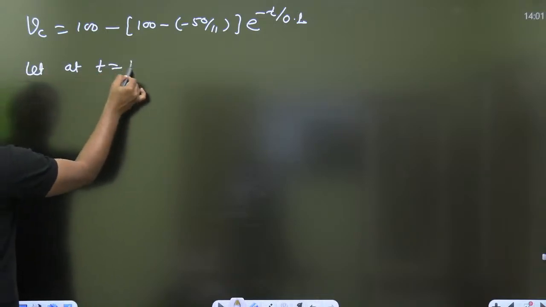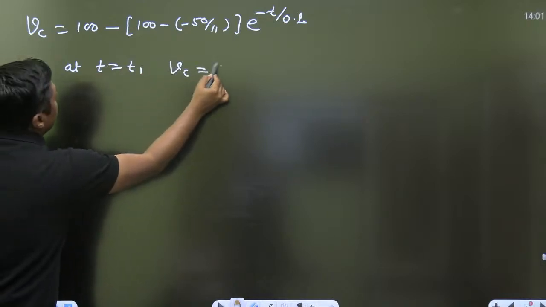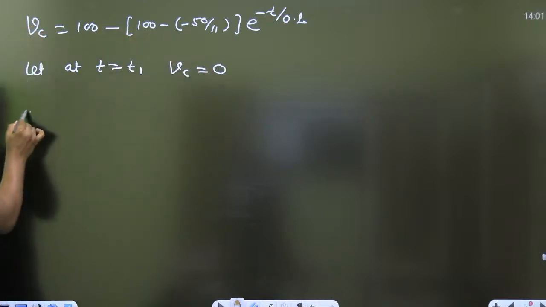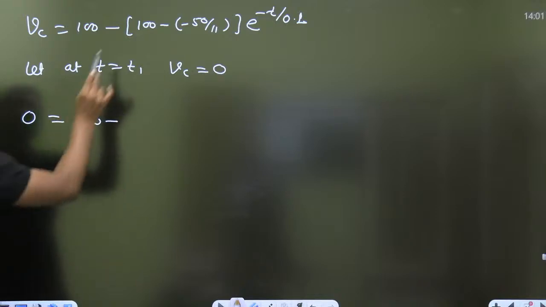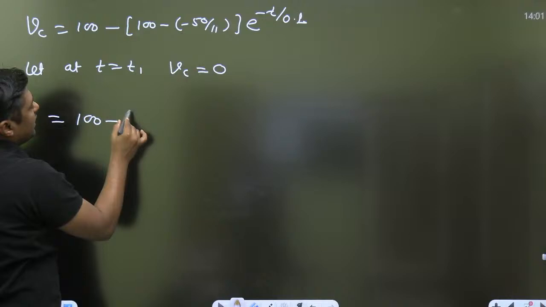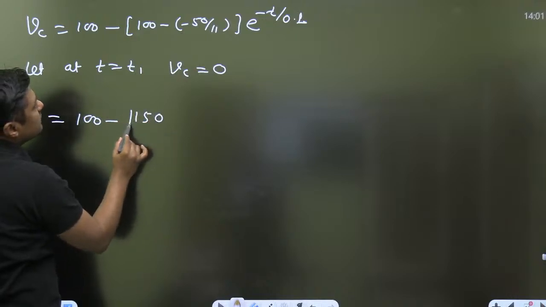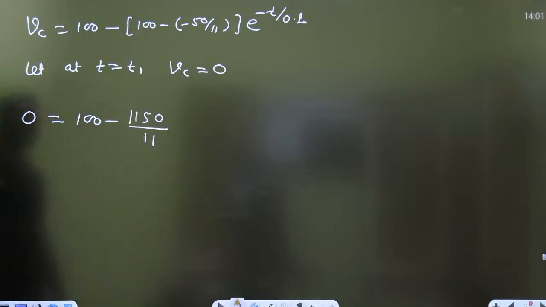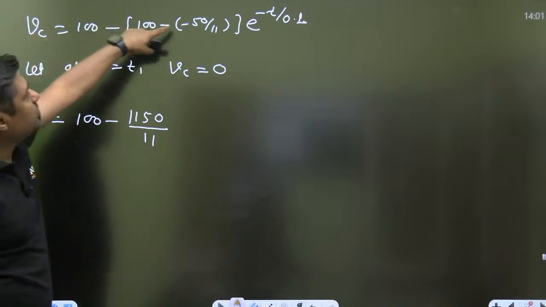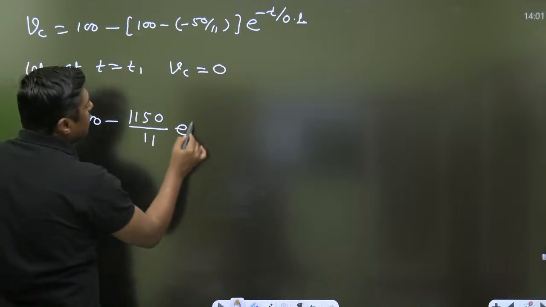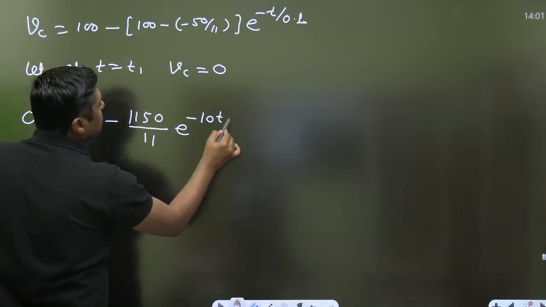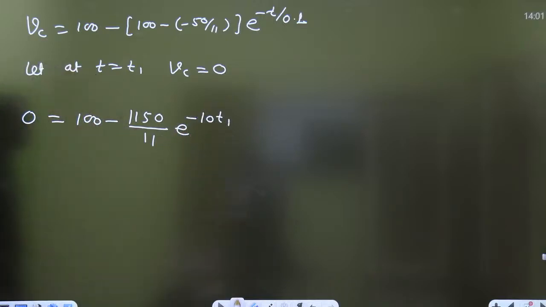Then if I want to know at what time it will cross the 0 line, let at t equal to t1, Vc is equal to 0. Put here 0, it will become 100 minus, minus minus plus 1150. Am I correct? Please check my calculation. This will become 1100 plus 50, 1150 by 11 e raised to power minus 10t1, because exactly at t1.